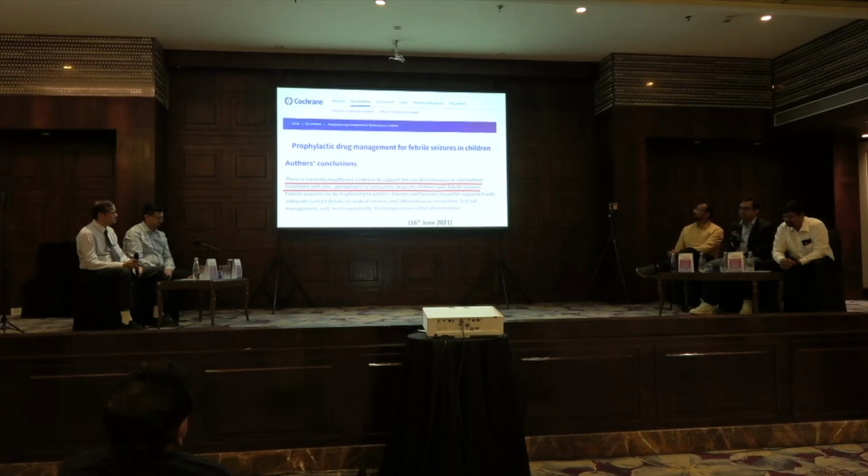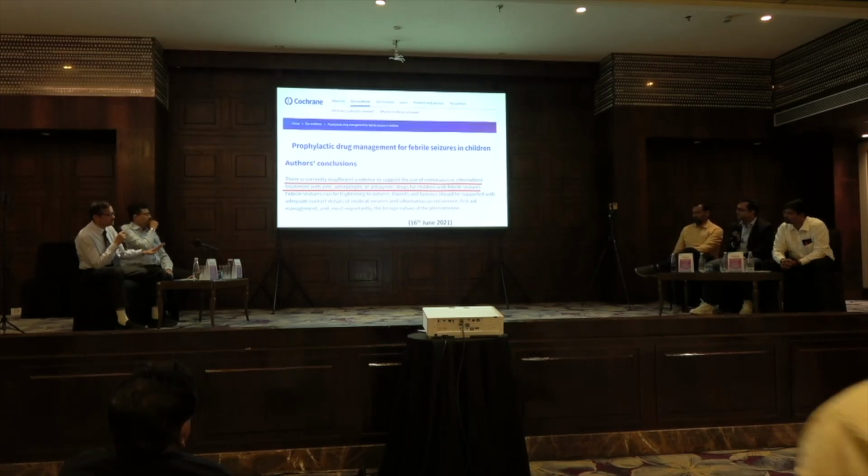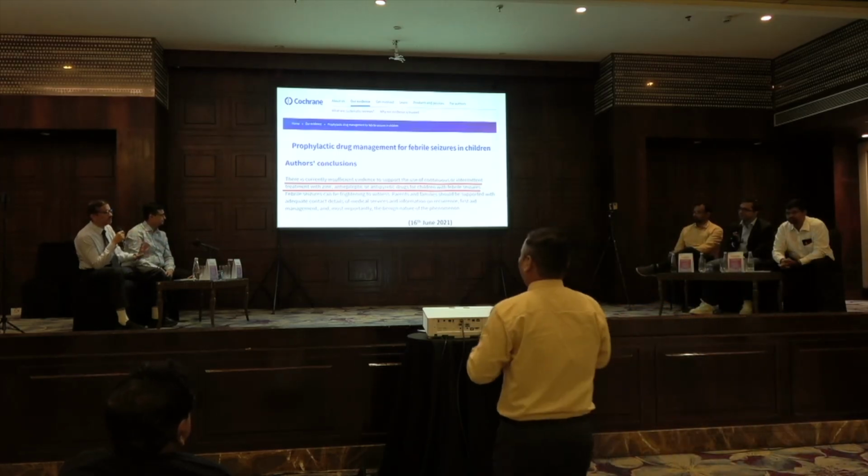Again, what this intermittent prophylaxis probably does is reduce the anxiety at parental level. So that's what is being observed. In one of the IAP guidelines we spoke about it. So this is Cochrane 2021, which clearly states there is no scientific role in short-term or long-term prevention of this.